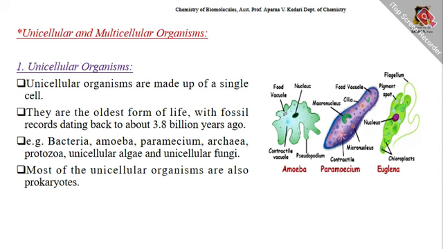Then next are the unicellular and multicellular organisms. Unicellular organisms are made up of a single cell, therefore they are called unicellular organisms. They are the oldest form of life with fossil records dating back to about 3.8 billion years ago. Examples: bacteria, amoeba, paramecium, archaea, protozoa, unicellular algae, and unicellular fungi. Most of the unicellular organisms are prokaryotes.